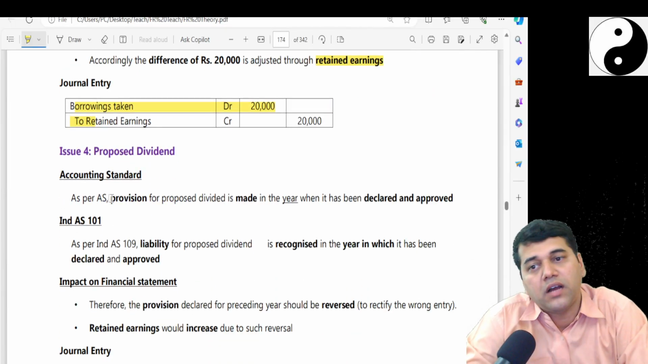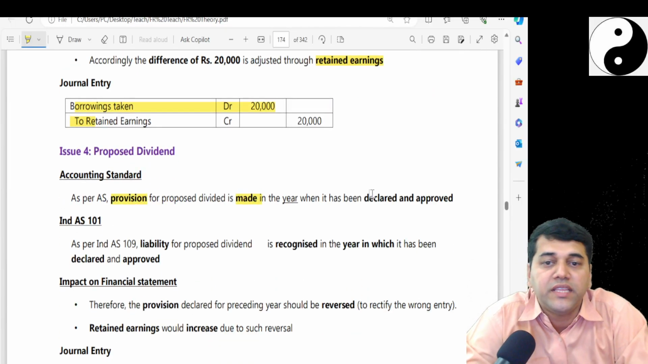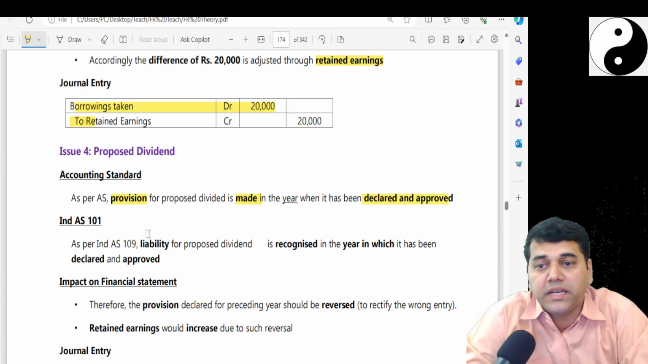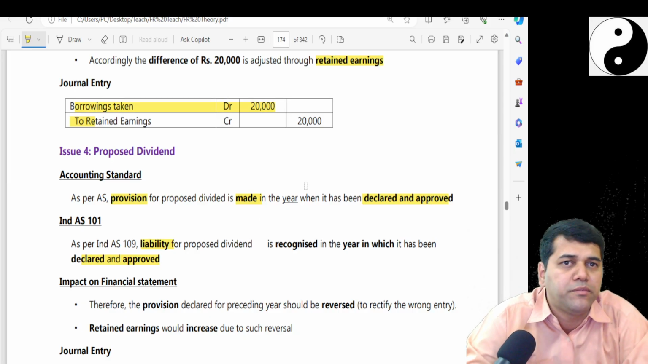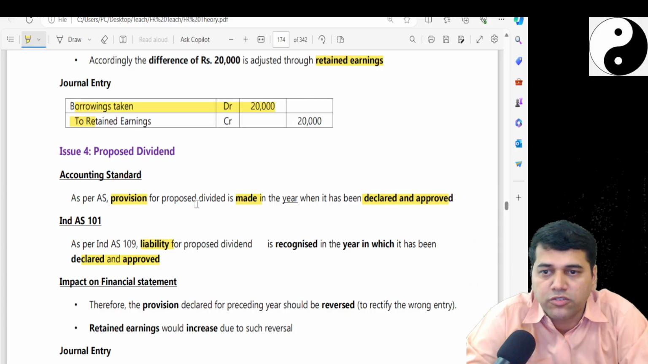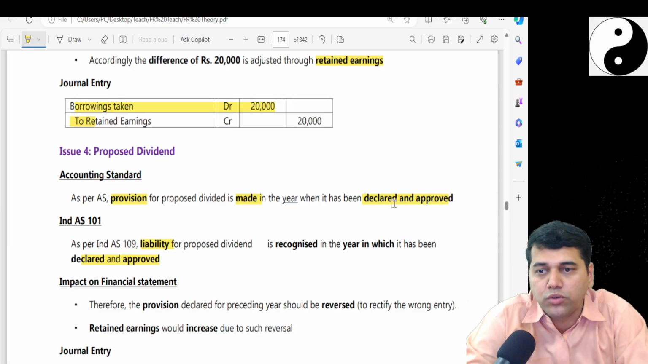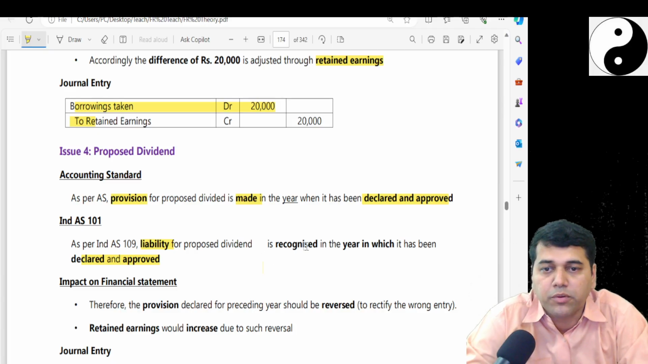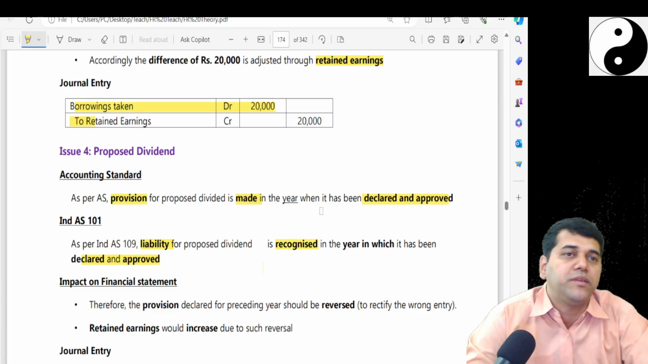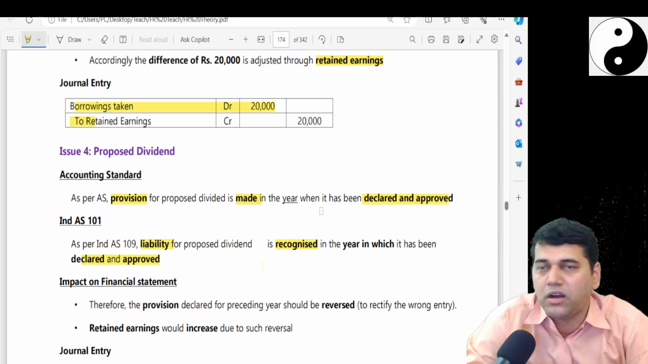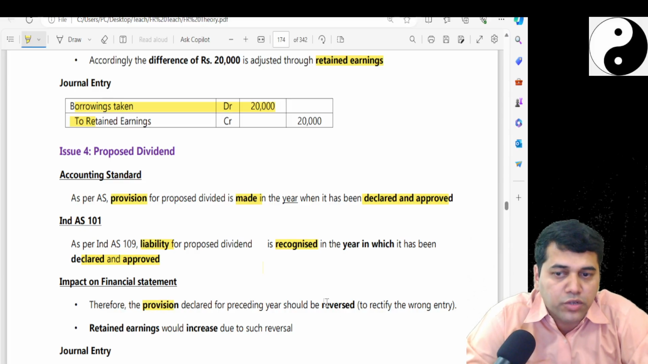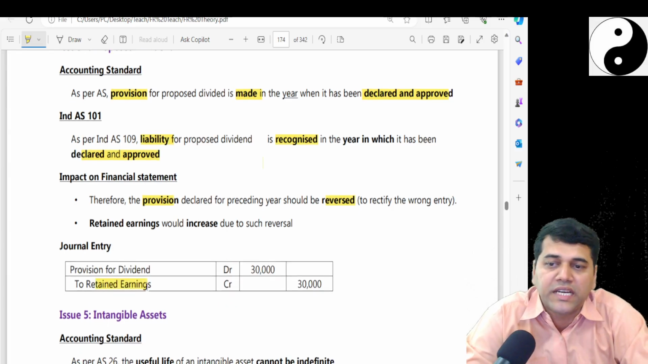Proposed dividend, as per AS, provision was made in the year in which it is declared and approved. But Ind AS says it is recognized only when it is declared and approved. I don't know, then that accountant must have made a mistake. Accounting standard also says provision for dividend is made in the year in which it has been declared and approved. As per 109, liability for proposed dividend is recognized in the year in which it is declared. It means it is not a subsequent event. But accounting standard, God knows how they have done that. Impact, yes, you have to reverse it and it is going to hit your retained earnings.